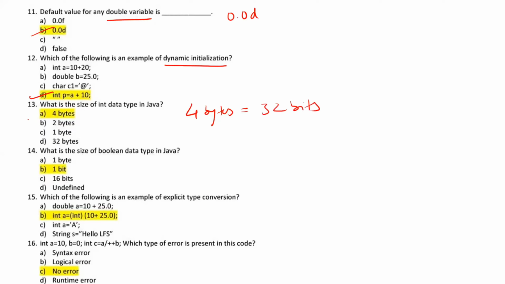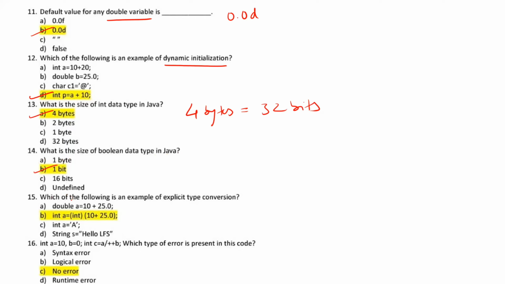So with this, we can say that our correct answer option is option A. Moving with question number 14, what is the size of Boolean data type in Java? The size of Boolean data type in Java is 1 byte because it always needs only 1 bit to store whether it is true or false. So option B is correct.